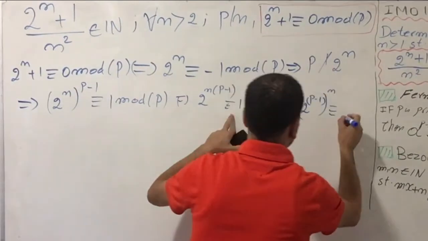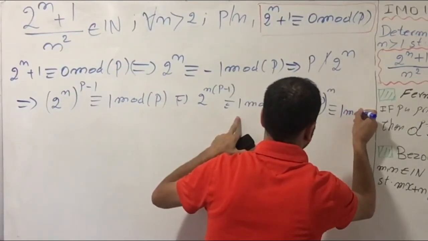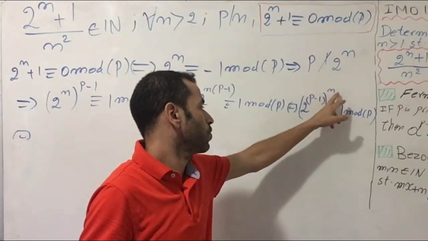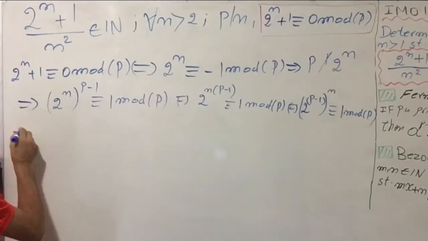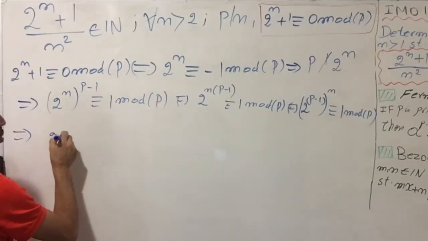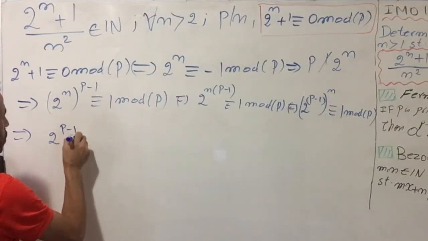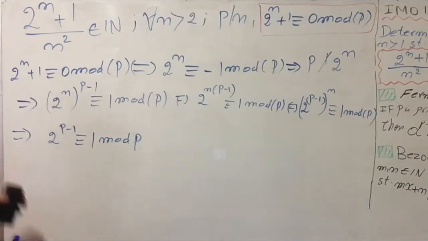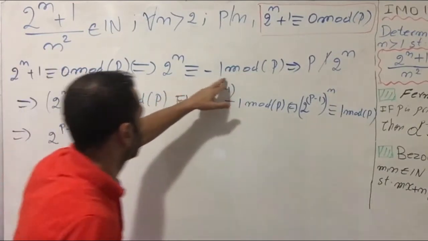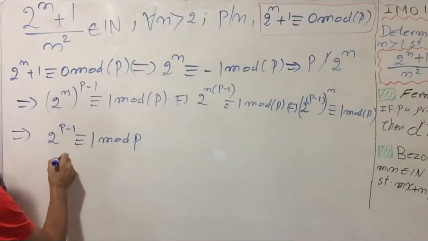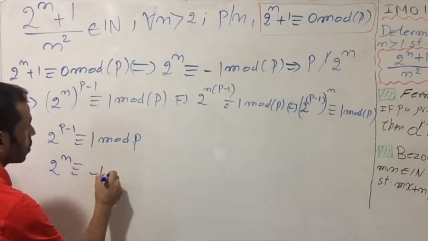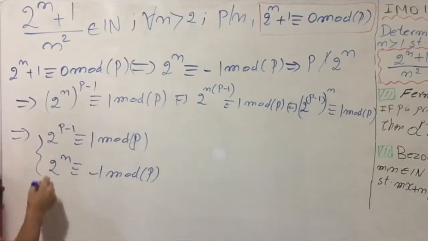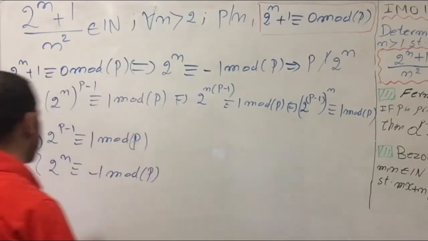I can take n off from the exponent because we have 1, so we get 2^(p-1) congruent to 1 mod p. As you see here, we have two equations, 2^n congruent to minus 1 mod p, and this one. These are very important equations.